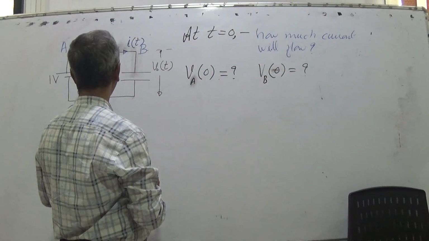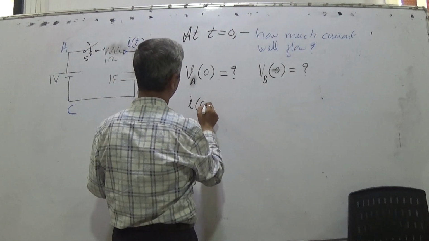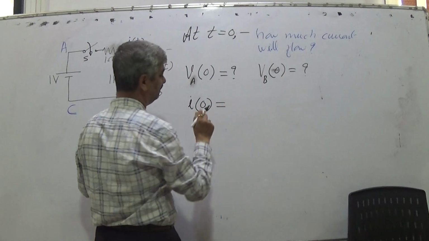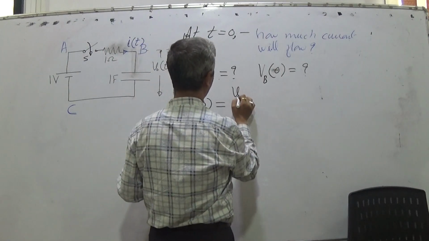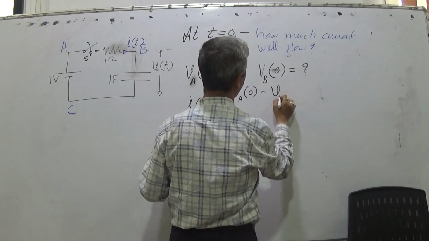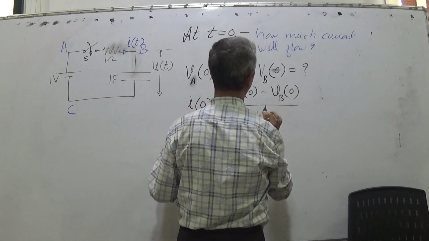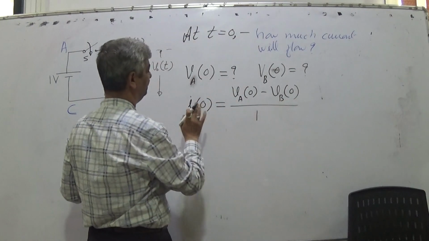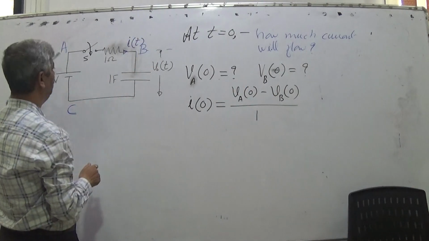So what would be I, that is the current at t equal to 0? It is very clear. It is Ohm's law. I(0) is (VA(0) minus VB(0)) upon R, that is 1 ohm. What is VA(0)?